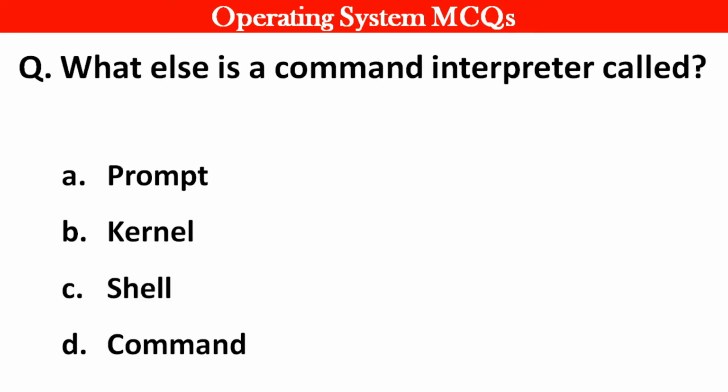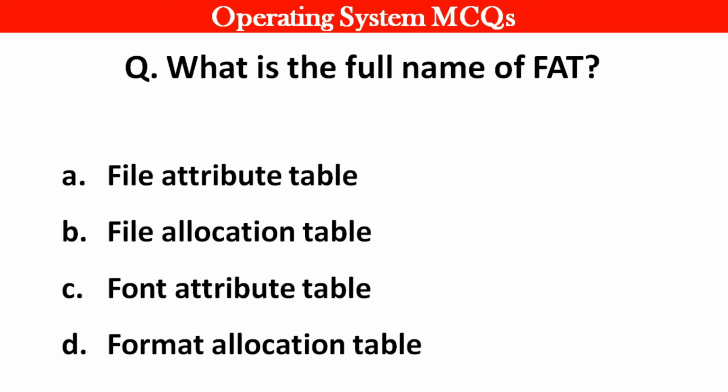Next question. What else is a command interpreter called? Right answer is option C, shell. Next question. What is the full name of FAT? Right answer is option B, File Allocation Table.